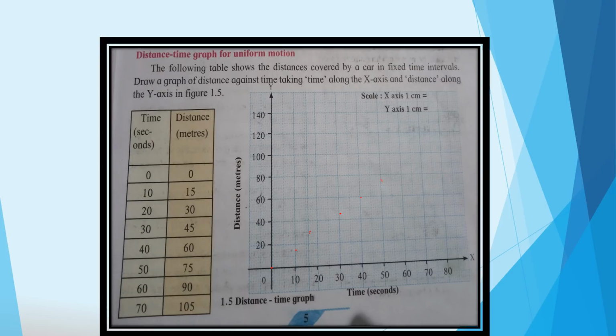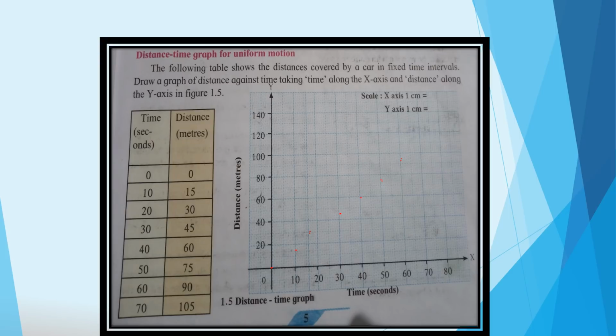Then next is 60 seconds, which corresponds to 90. So here I am taking 90, which corresponds to 60 seconds. Then next is 70 seconds and then the distance is 105 meters. 105 is in between 100 and 120.